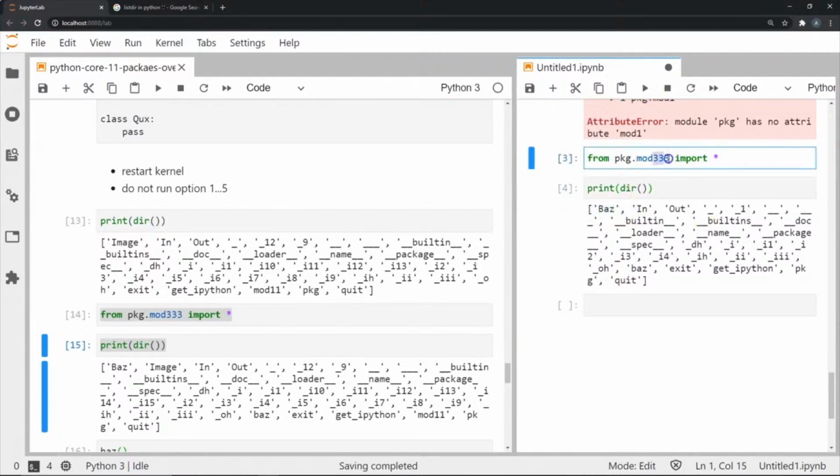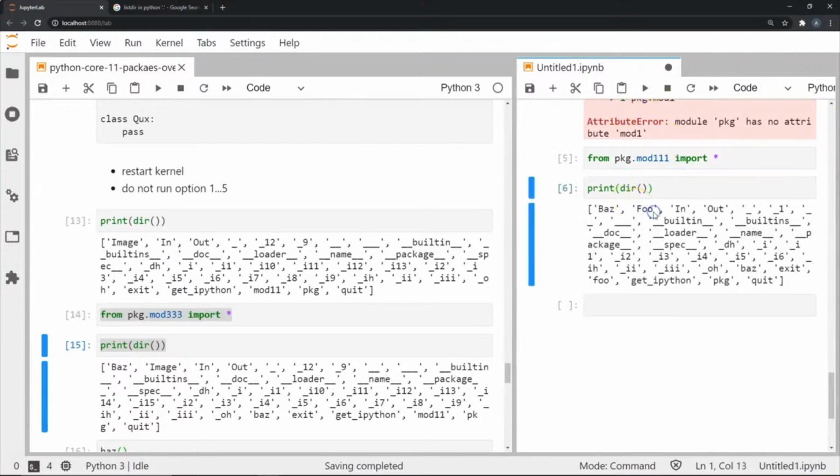Now if I change this and import mod111, and do the same thing, you will see foo has now been added as a part of this directory. And these are all functions that were part of these different modules where I'm importing from. And that is what the star does. What the star will do is it will basically tell Python, okay, so the statement is saying from pkg.mod111, look into this package and find this module, and in this module, import everything that exists inside it. So this is another way of importing functions from a particular specific module within a package.